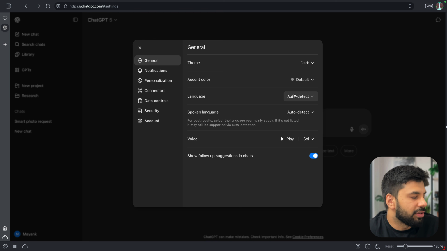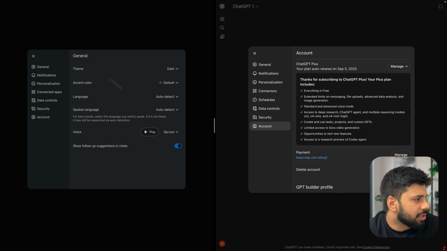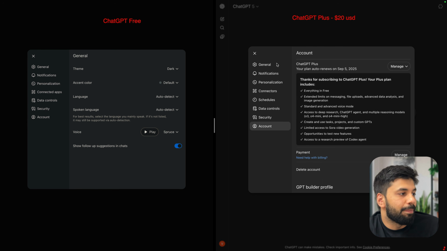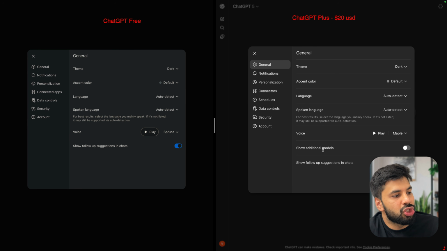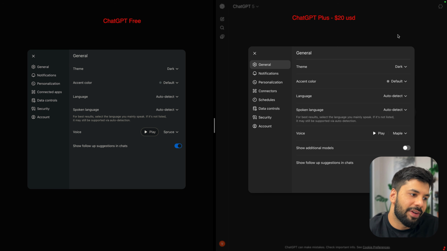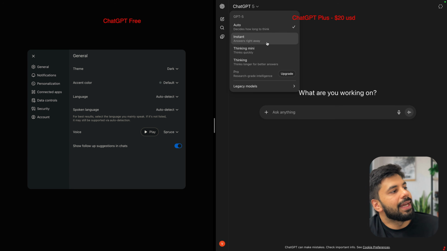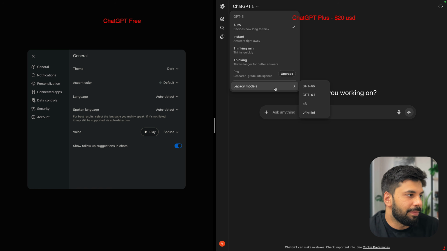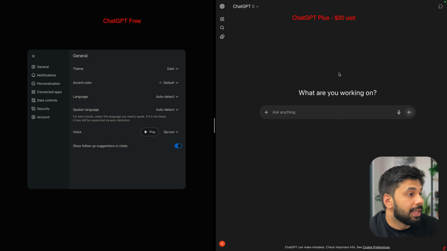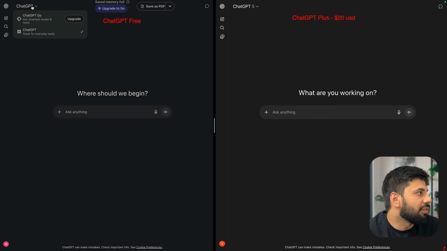Now, as we can see, let's go to the general understanding, and in here we have the theme, accent color, and all this information, and spoken language. Plus, we can select the voice as well. I think those are not the major things. Here as well, we will see all the options, which are almost the same as we have in the Go and the Free. But when you go to Plus, there is a very big difference. It can show additional models. So if I now go back, then in here, I will be able to see auto, instant, thinking, mini thinking, which takes a lot of time, and lots of legacy models. The same is different in our ChatGPT Free version, where we don't get all of what we have here.